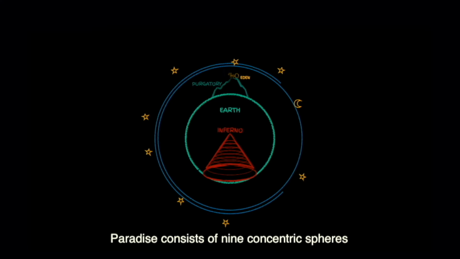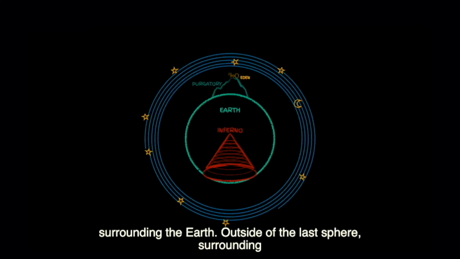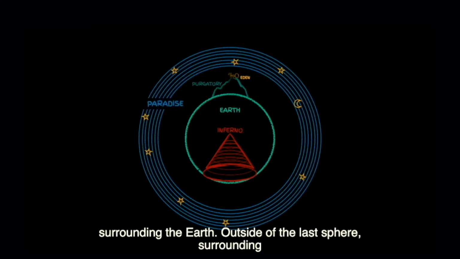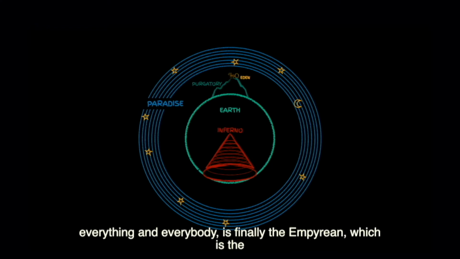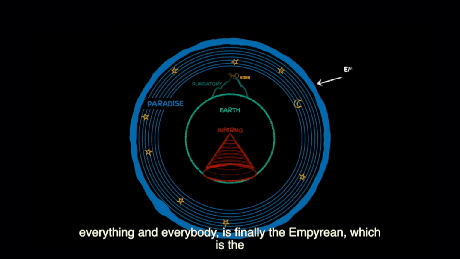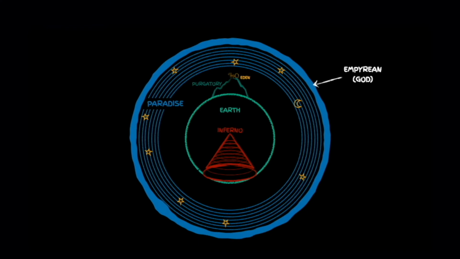Paradise consists of 9 concentric spheres surrounding the earth. Outside of the last sphere, surrounding everything and everybody, is finally the Empyrean, which is the residence of God.